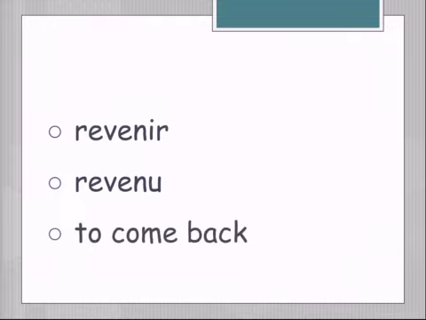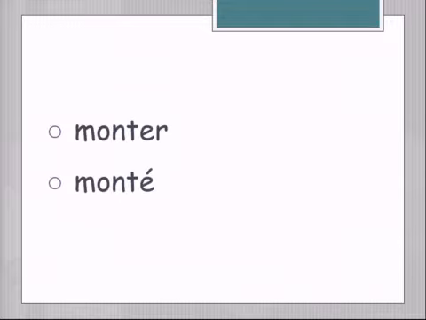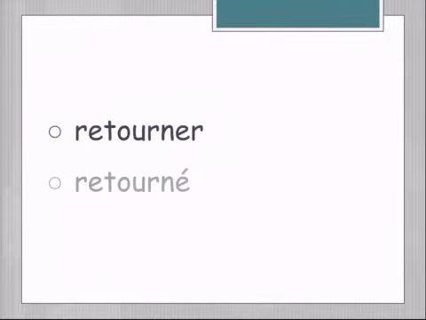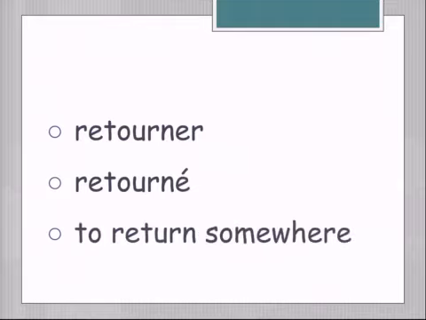Venir turns into venu, and you just add the re or the de. Monter turns into monté. You take off the er and you add the é with the accent aigu. To go up. Retourner turns into retourné. Take off the er, add the é with the accent aigu, and it means to return somewhere.